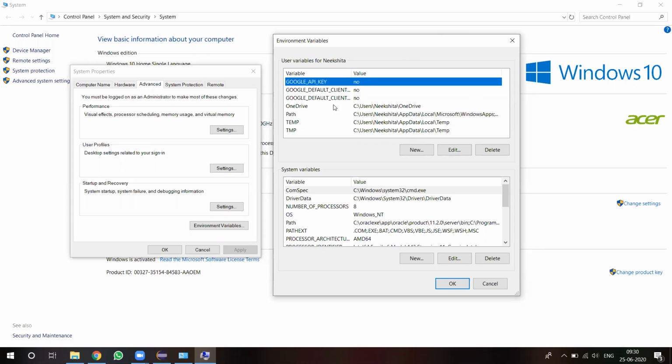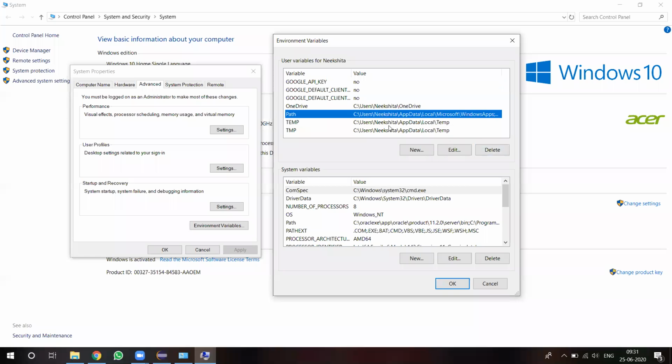In this Environment Variables window, there are two different types of environment variables: system variables and user variables. System variables means, if you set a path here, in your system we have multiple users, and all the users can access that particular software. If you set a path for only one user, only this particular user can utilize that path. So here I already have the path variable.